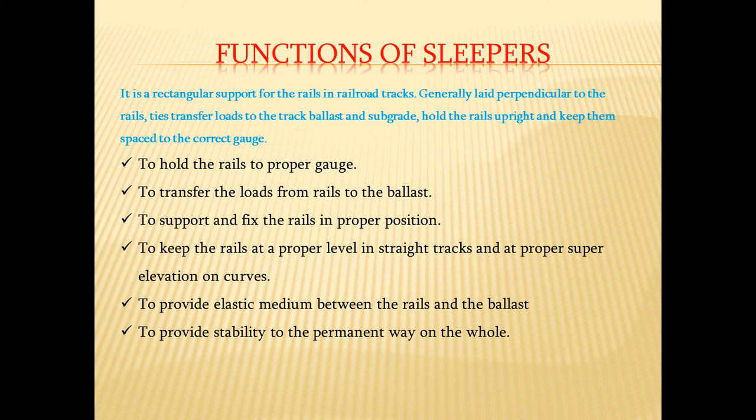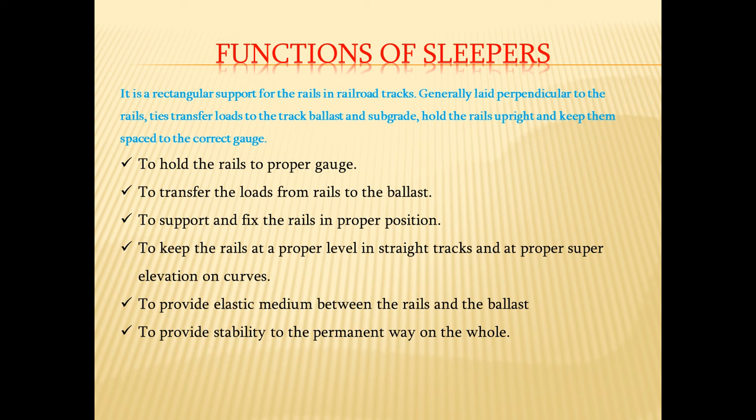Now, rails are placed parallel to each other, simply because you have to maintain the inner distance between the two rails as a constant throughout the track. That's why the sleepers are laid perpendicular to the direction of movement of the train. They transfer loads to the ballast, that is the aggregate or stone portion of the ballast, and the subgrade, and hold the rails upright and keep them at the proper gauge. This is the common definition of a sleeper.